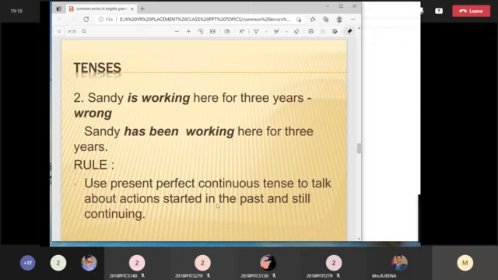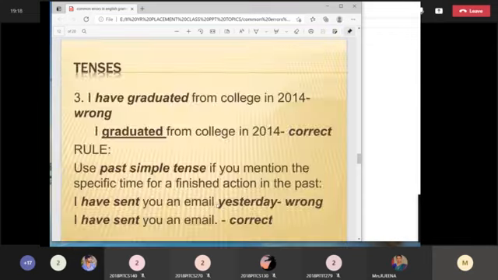For perfect tense you can use has, have, had. If it is present tense you can use has and have: for singular you use has, for plural you use have. Sandy is a singular subject, so you use has. Since it is in continuous form, you have to use "been". Sandy has been working here for 3 years. That is a rule. So learn such simple rules and formulas. You have another sentence here: "I have graduated from college in 2014."